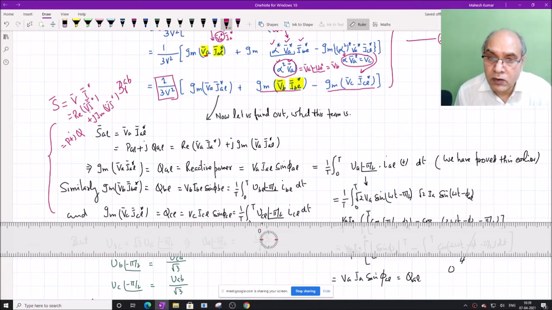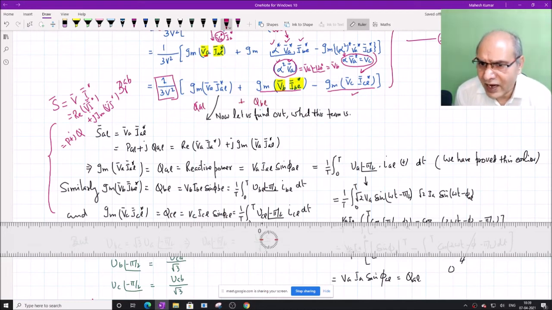However, it can modulate the reactive power to get the desired compensating characteristic. So this looks like the A phase reactive power, B phase reactive power, and this is C phase reactive power.